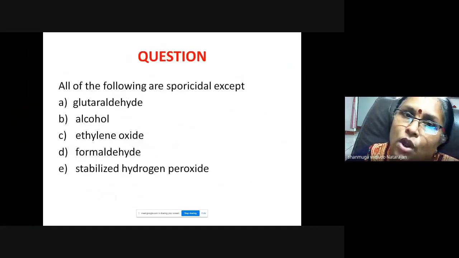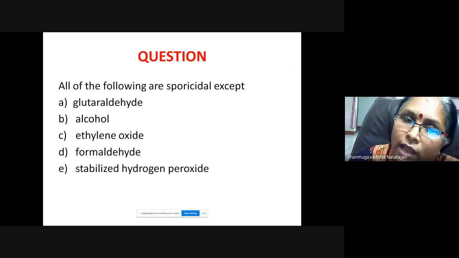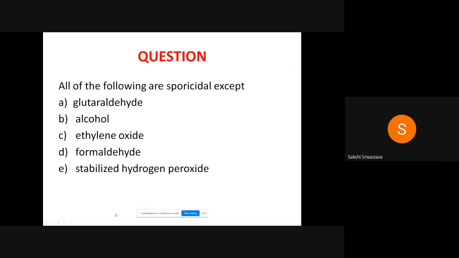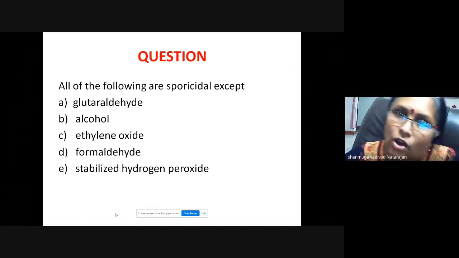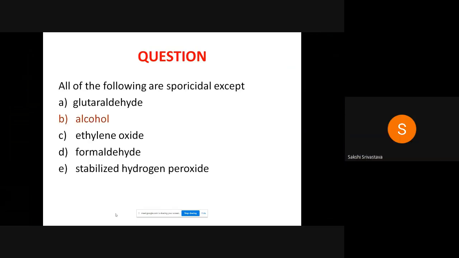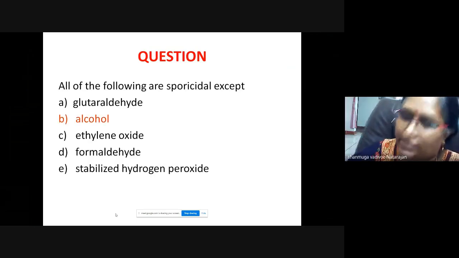Next question: all of the following are sporicidal except glutaraldehyde, alcohol, ethylene oxide, formaldehyde, stabilized hydrogen peroxide. Which is the right choice? Alcohol. Excellent. Why? It does not kill spores, it's a disinfectant.